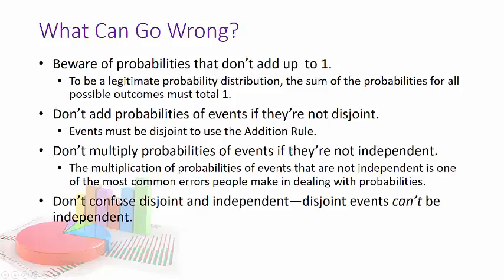Okay. So what can go wrong? Beware of probabilities that don't add up to 1. Don't add probabilities of events if they are not disjoint. We'll go over some more of those in the next chapter. And don't multiply probabilities of events if they're not independent. Don't confuse disjoint and independent. Disjoint events cannot be independent. All right, and I have the feeling we'll go over that a little bit more in the next chapter.